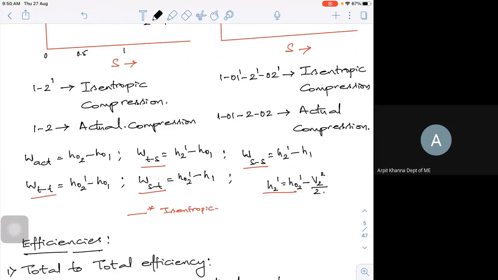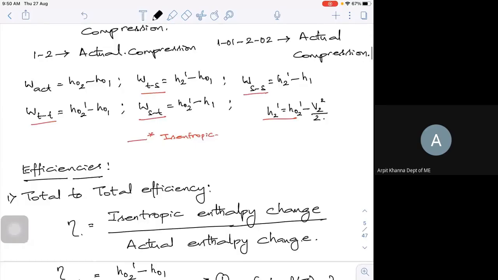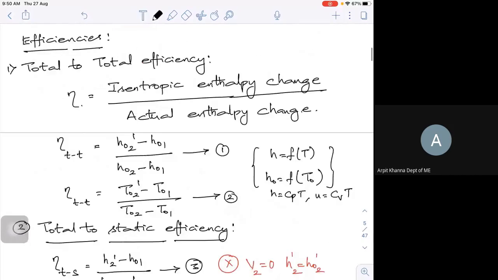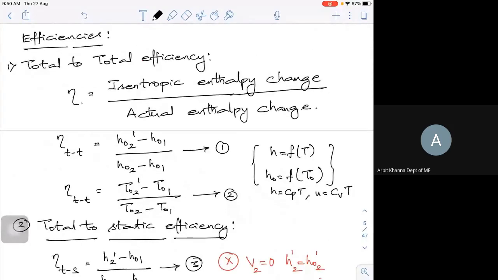Now, if I take the ratio of actual to total to static, actual to total, then I will be getting all your efficiencies. So if I look into the efficiencies, total to total efficiency is the isentropic enthalpy change to actual enthalpy change. This is your simple formula. So let's substitute for it. Total to total is equal to H naught 2 dash minus H naught 1 divided by H naught 2 minus H naught 1.